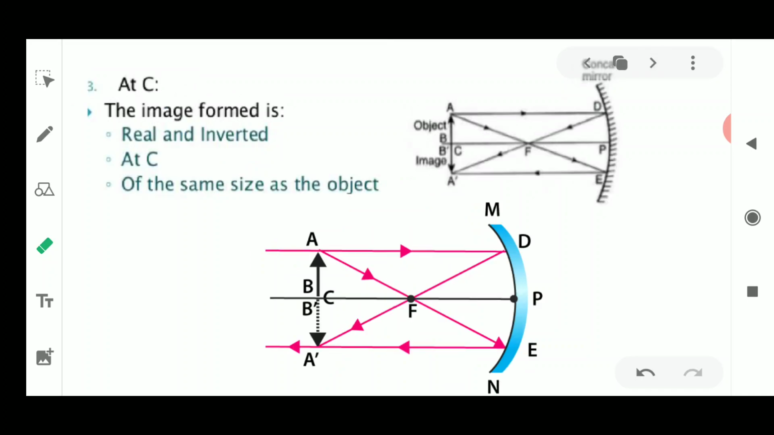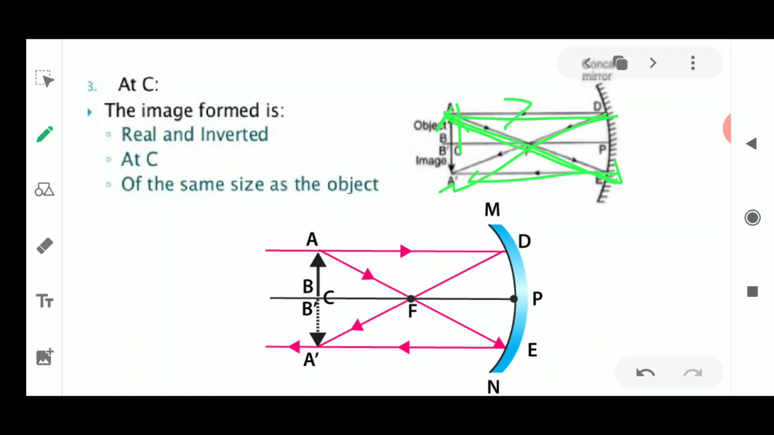Okay, now the third place where the object is placed is at the center of curvature. So when the object is placed at the center of curvature, what happens? Again, we are going to follow the same rules. Just keep the object at C and name it A and B. Then after that you will use the same rules. The line parallel to the principal axis will always pass through the focus. Next, the ray which is traveling through the focus is always parallel to the principal axis.